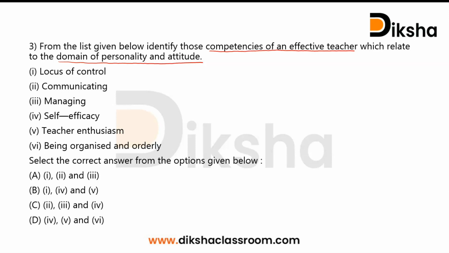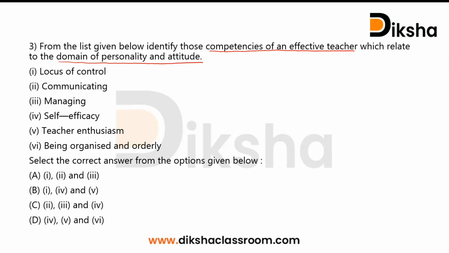So as you can see, all these 6 codes are related to the effectiveness of teaching. Locus of control, having communication skill, having management skill in the classroom situation, self-efficacy and teacher enthusiasm to teaching and learning process, and being organized and orderly while teaching.